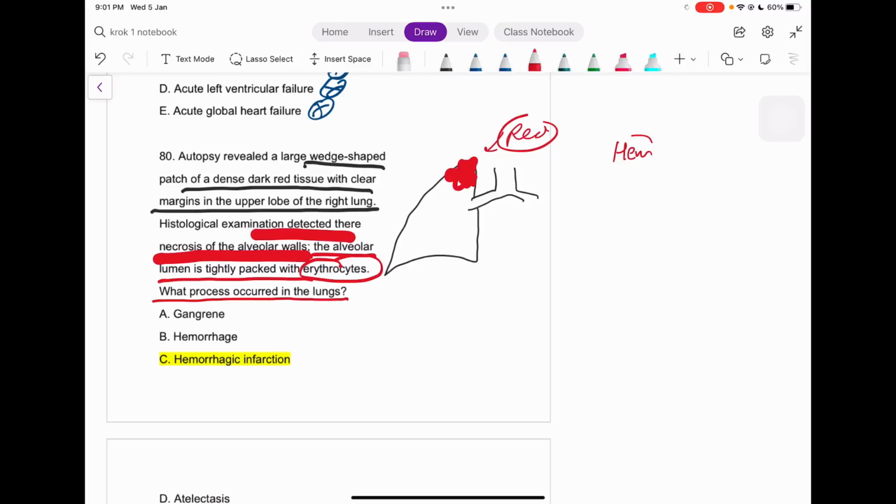So that's why there are red blood cells out there, right? And maybe due to that hemorrhage there can be death of this tissue, right? So that can be possible, and that is known as what? Hemorrhagic infarction. If there is gangrene, it must have some dark, black or gray color, right? Hemorrhage, so there must be blood flowing out from out there, right? So it can't be the answer.